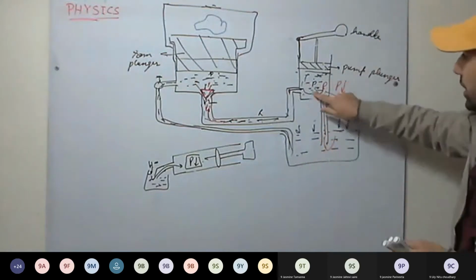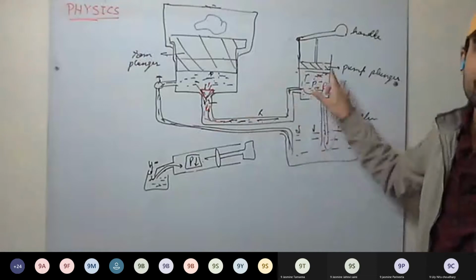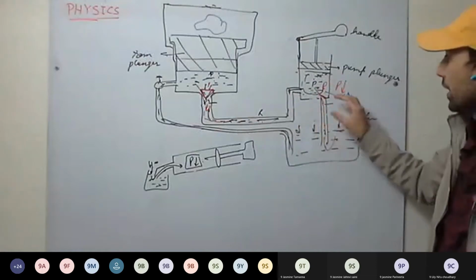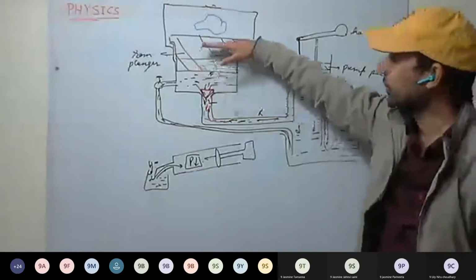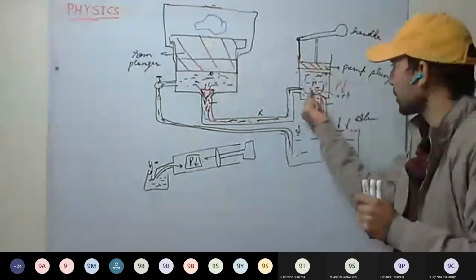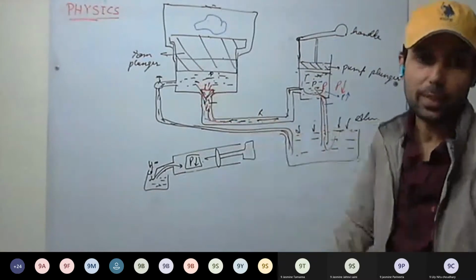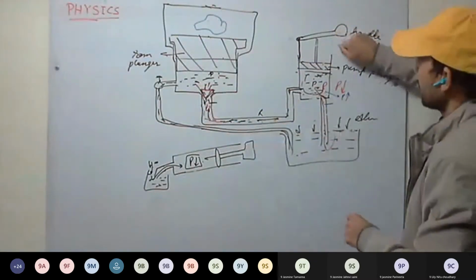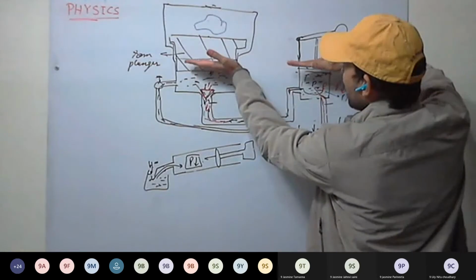So as this is pressed, liquid gets compressed, liquid moves. And by movement of liquid, we are transmitting the pressure. Okay. And this starts to rise. And it keeps on rising till the pressure here becomes equal to the pressure here. So see how the mechanism continues. As I am pressing, this is being compressed and this is rising. Okay.